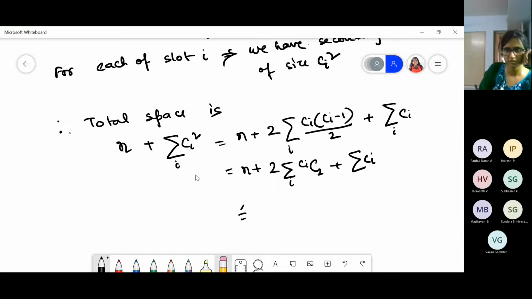So this will be less than or equal to n plus 2n plus the summation of ci, which is n at maximum. So this will be less than or equal to 4n. That is order of n. That means the total space requirement becomes order of n only.